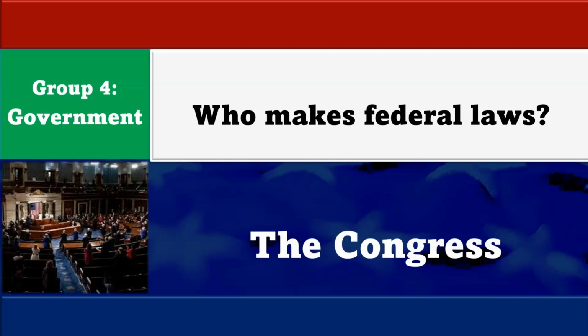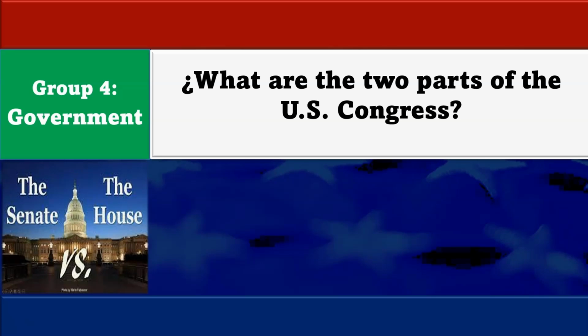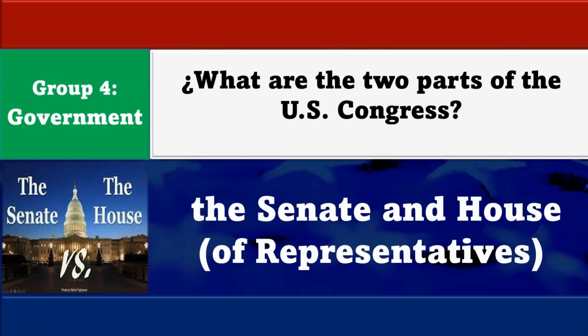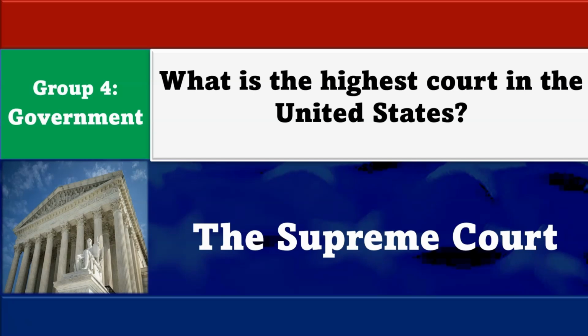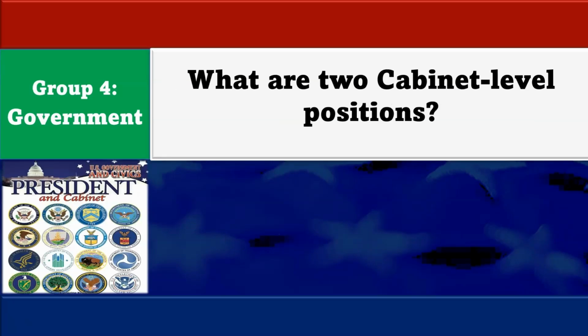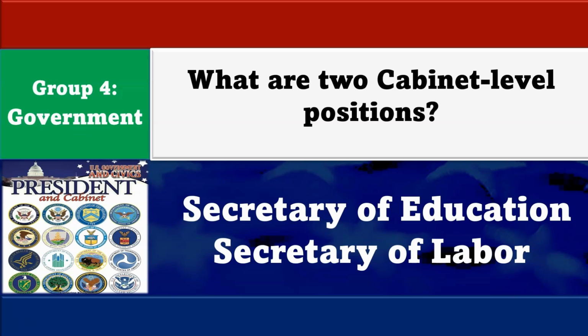Who makes federal laws? The Congress. What are the two parts of the U.S. Congress? The Senate and the House of Representatives. What is the highest court in the United States? The Supreme Court. What are two cabinet-level positions? Secretary of Education and Secretary of Labor.